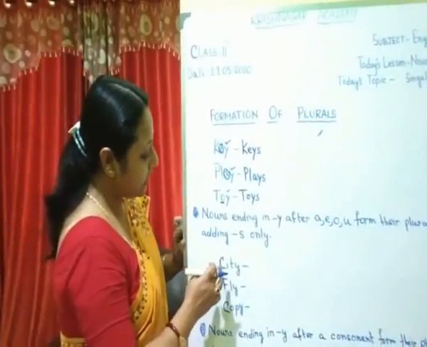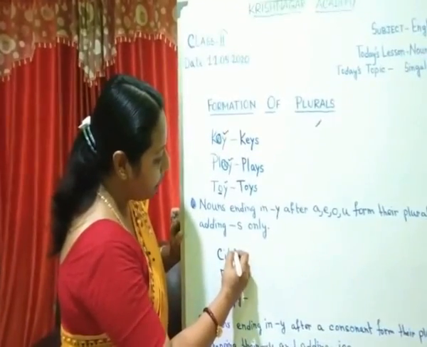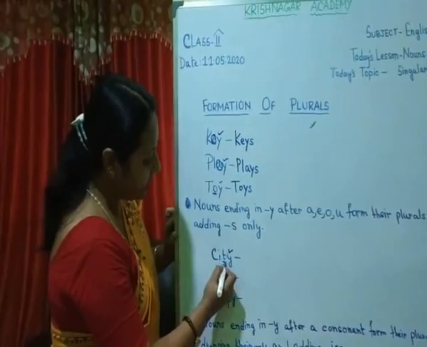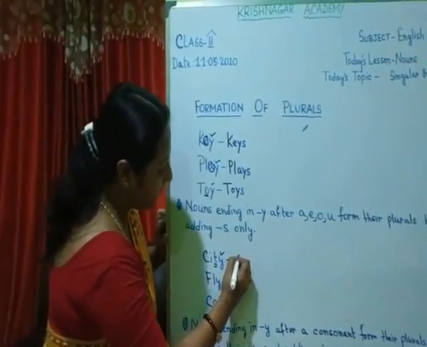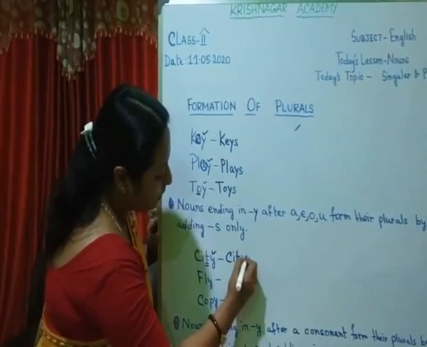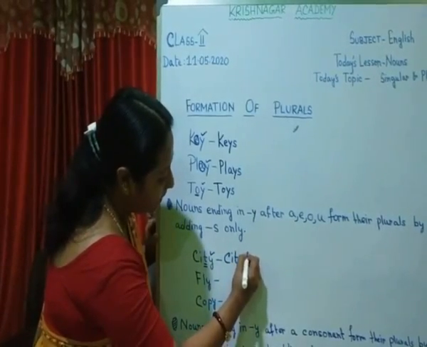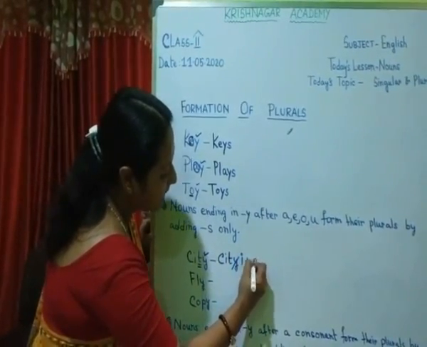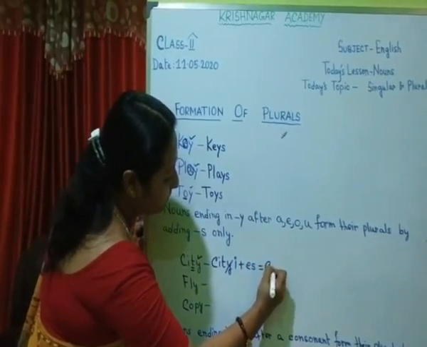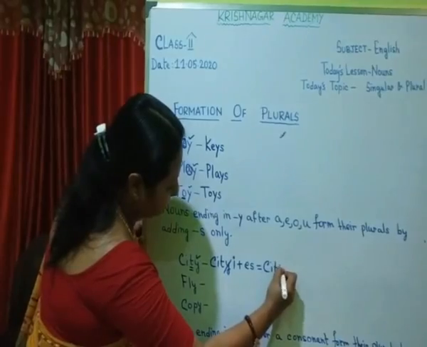Here it is ending with the letter Y, and immediately before Y there is a consonant T. So to make it plural, we have to drop the Y and write I, and then add es to it to make it plural. So city will become cities.